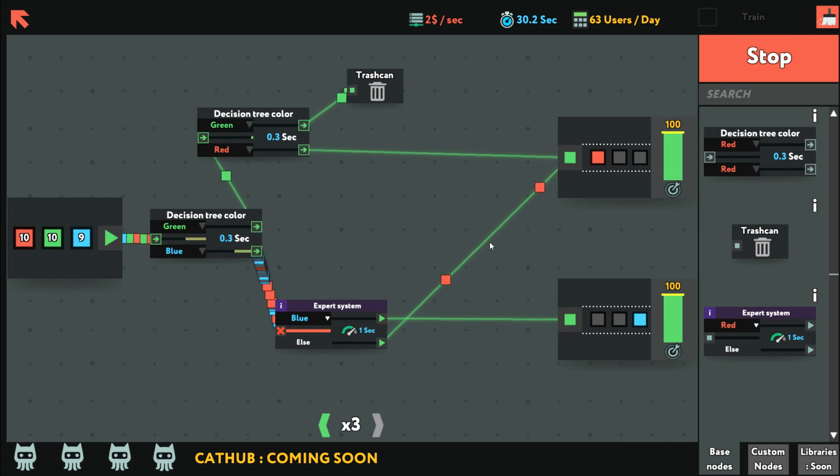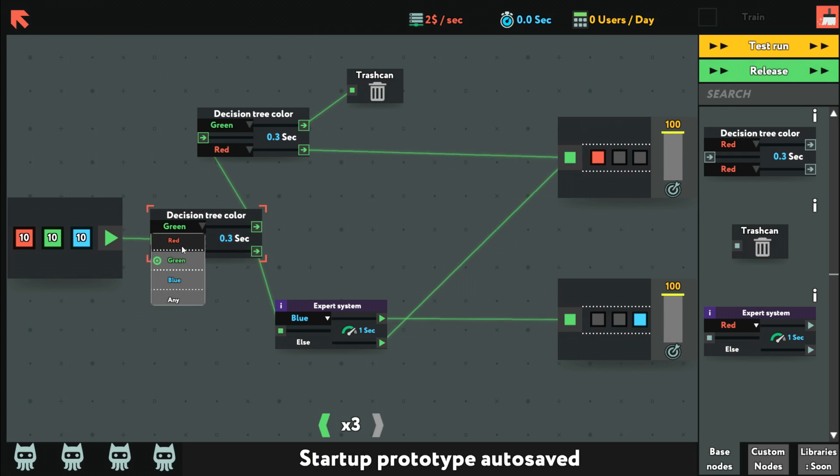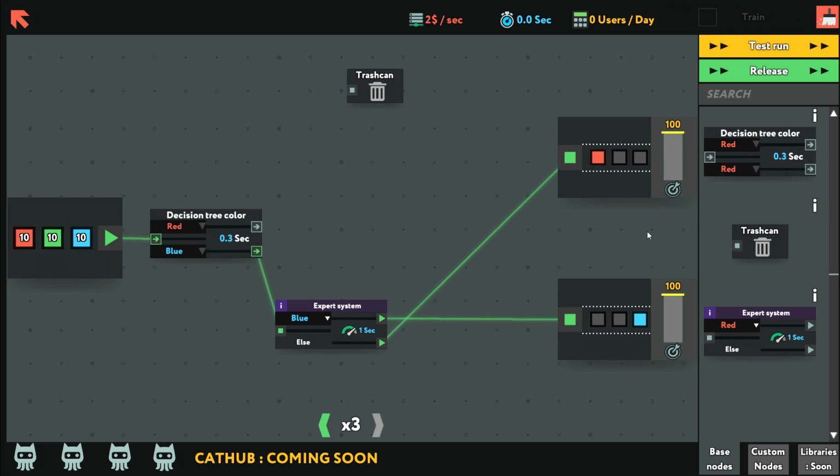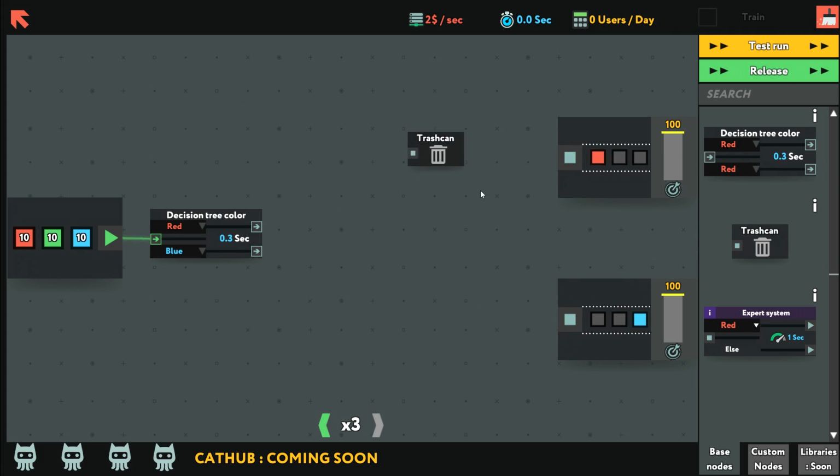Am I profiting? Am I doing good? The interface changed, I don't fully know what it means yet. One of them's so much more backed up than the other one that it kind of bugs me. Stop. Let's do red. I'm going to start over again. Put the trash here in the middle, just to be clean. Alright, so red and blue, so...